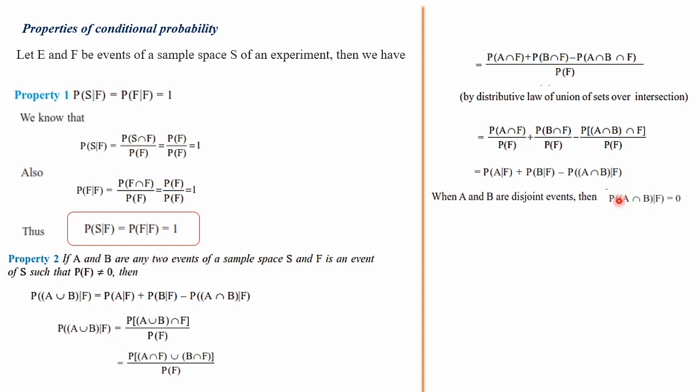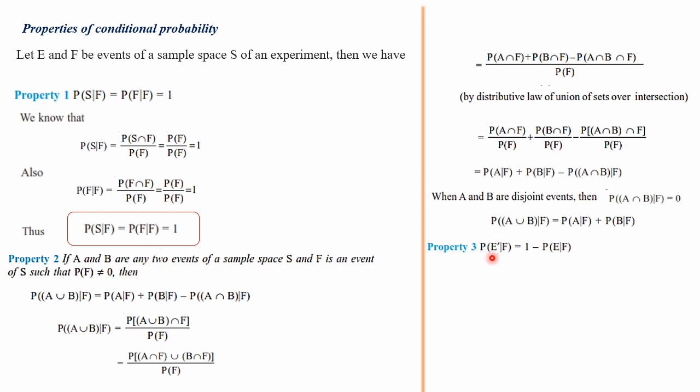That is, P of A intersection B given F is equal to 0. So P of A union B given F reduces to P of A given F plus P of B given F, provided A and B are disjoint events.